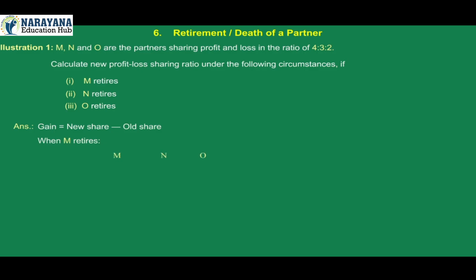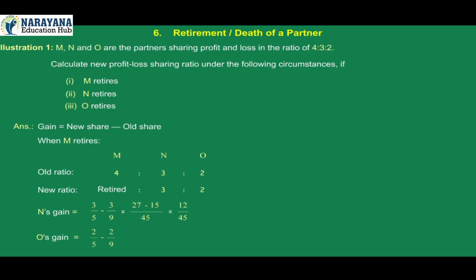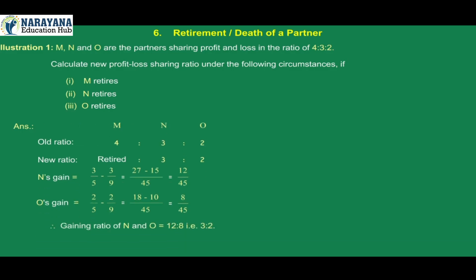When M retires, the old ratio of M, N and O is 4:3:2. The new ratio of N and O is 3:2. N's gain is equal to 3/5 minus 3/9, which is equal to (27 minus 15)/45, which is equal to 12/45. O's gain is equal to 2/5 minus 2/9, which is equal to (18 minus 10)/45, which is equal to 8/45. Therefore, the gaining ratio of N and O is equal to 12:8, that is 3:2.